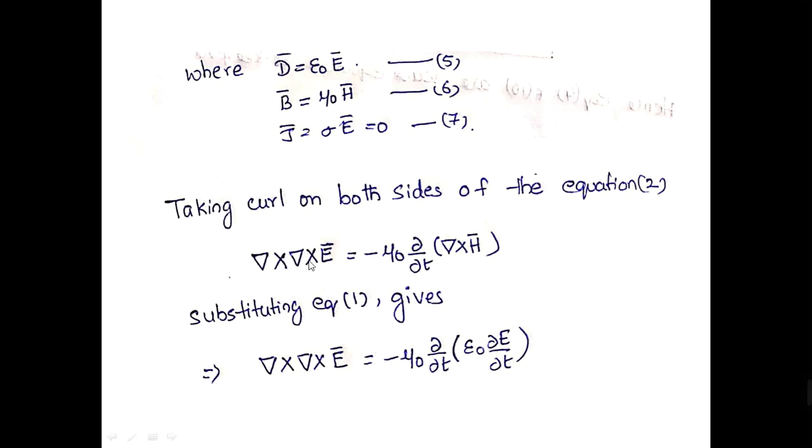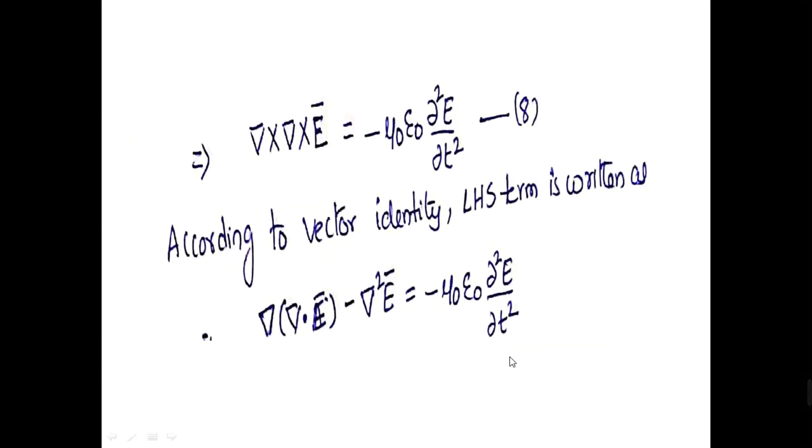So, from the second equation, I have taken the curl on both sides. So this becomes curl of E is equal to minus mu naught dou by dou T of curl of H. From equation 1, curl of H is equal to epsilon naught into dou E by dou T. Substituting that value here, curl of E is equal to minus mu naught dou by dou T of epsilon naught dou E by dou T. That can be written as del cross del cross E is equal to minus mu naught epsilon naught dou square E by dou T square.